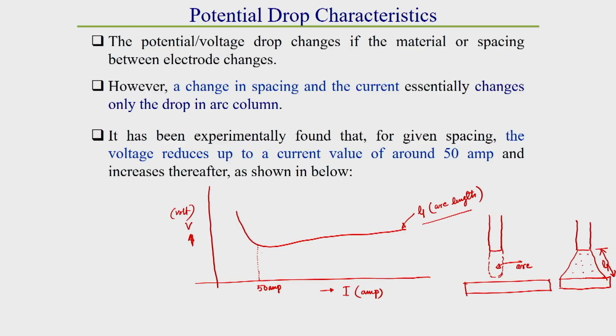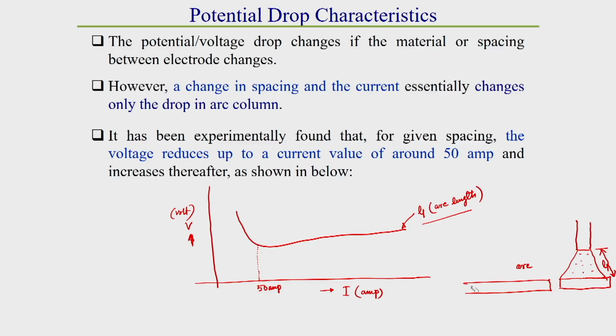So, due to this increase of resistance after 50 ampere, due to bulging out of that arc, the voltage drop increases a little bit, but that increment is not very high, because here generally high temperature is there. Due to this high temperature and high current carrying path, the voltage drop cannot increase high. So, here the voltage drop remains almost constant for a particular range of current. So, we got this idea how the voltage drop characteristic takes place due to this change of arc length.